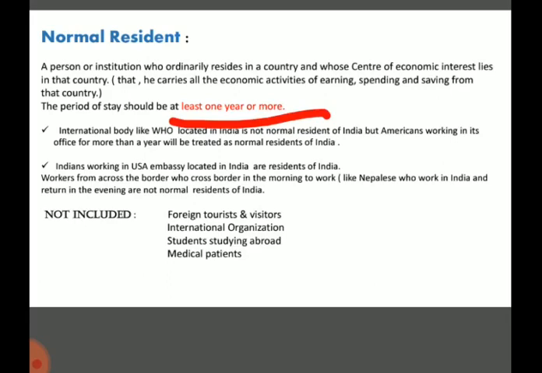And not only India, if an Indian person is living in America, earning there, bathing there, eating there, sleeping there, then that person will be called a normal resident of America. He will be called a citizen of India, but a normal resident of America, not of India, because he is doing every economic activity in America. But the condition will be, he should stay there for 1 year or more. Means more than 1 year. Simple.